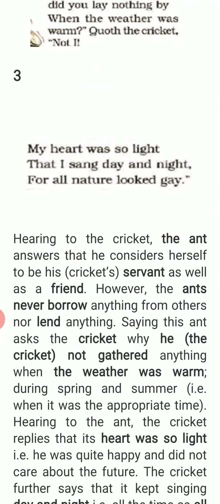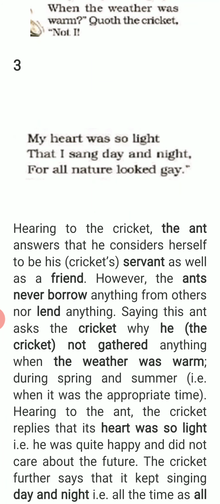So in these given lines, the poet is saying that when the cricket asked for help from the ant, the ant replies that he considers himself to be the cricket's servant as well as a friend.